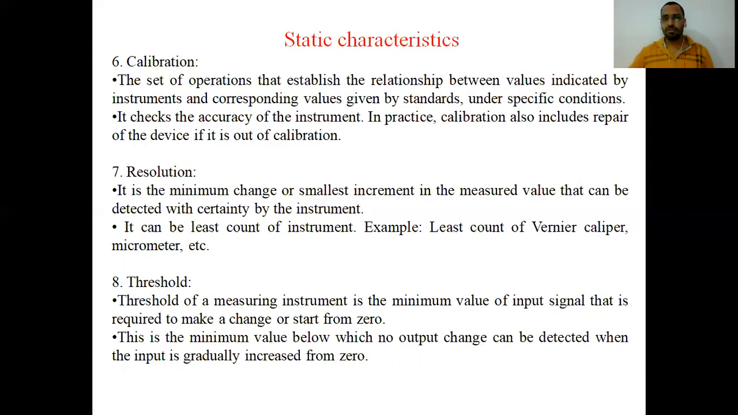Resolution is also defined as the minimum amount of input that is required for the instrument to produce the output. For example, the least count of a vernier caliper. The vernier caliper has a least count of 0.02 mm or 0.01 mm. So you cannot measure below this 0.02 mm. Below 0.02 mm, you cannot measure with the help of a vernier caliper. After 0.02 mm, you can measure the output. So resolution is the minimum value of input that is required to produce output.